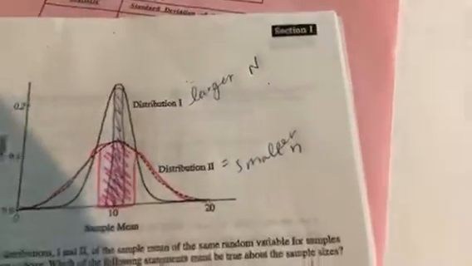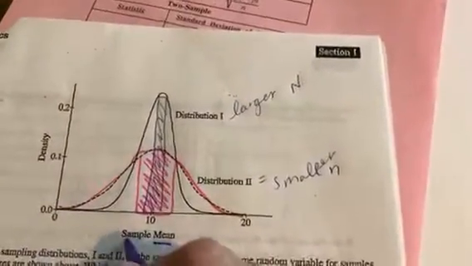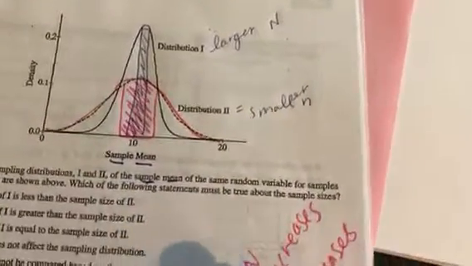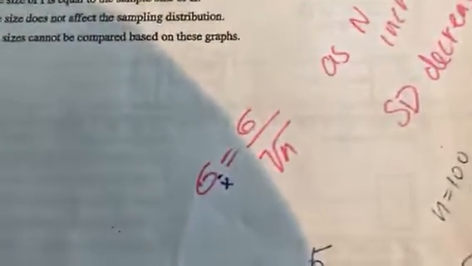Two distributions again. But this is a different type of question because it says sample mean. So this is a distribution of the samples. So when we're taking a distribution of a sample, we have a standard deviation of this, right?